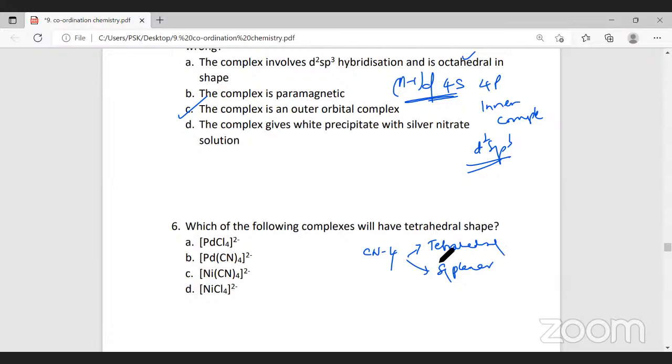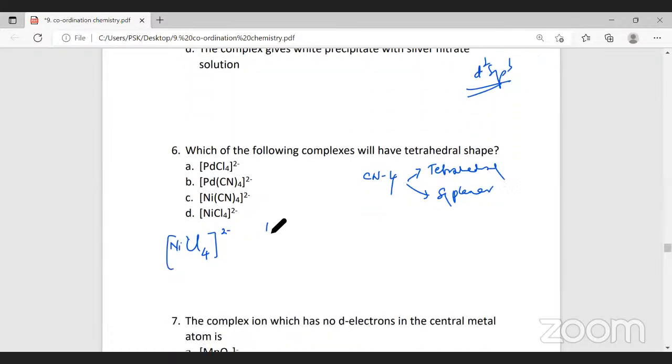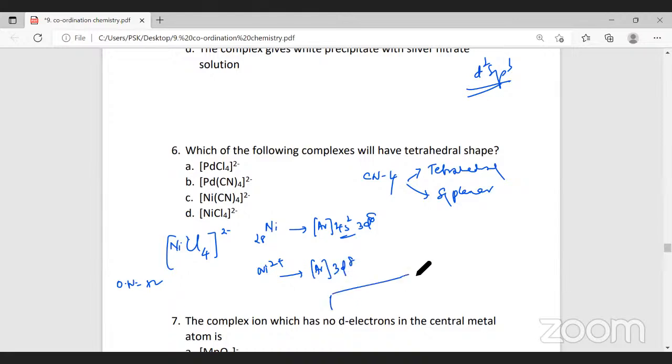Tetrahedral geometry. Now, if I take a molecule, since I know the answer, I will write NiCl4 2 minus. Now, nickel atomic number is 28. The electronic configuration for nickel is argon configuration 4s2 and 3d8. Nickel oxidation number is +2, but these two electrons are removed. So Ni2+ will have the electronic configuration argon 3d8. Now 3d8, if you write like this, we have 1, 2, 3, 4, 5, 6, 7, 8.